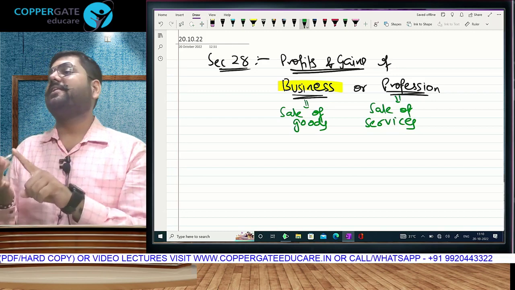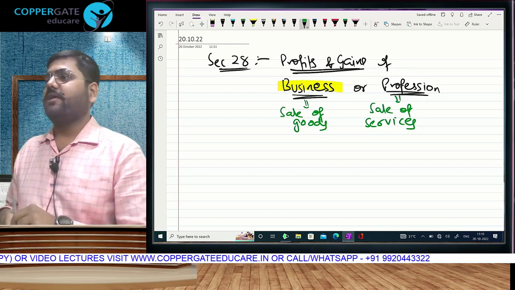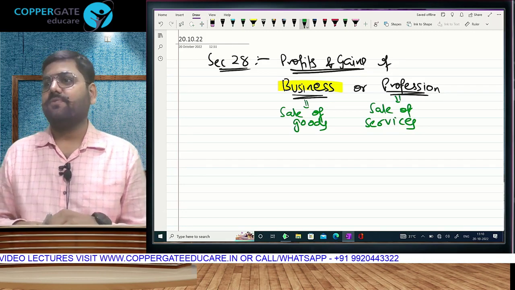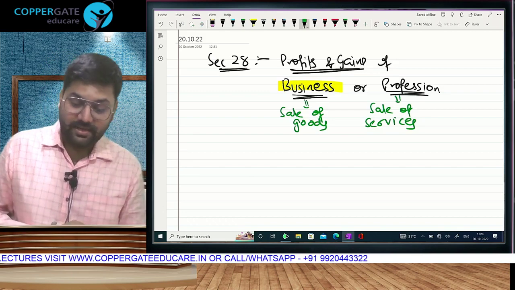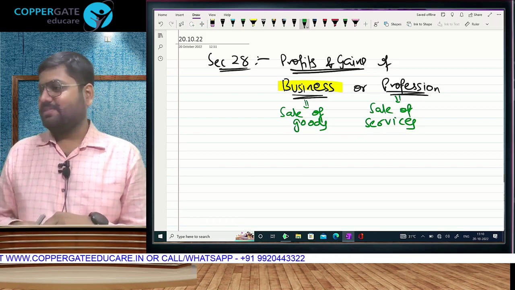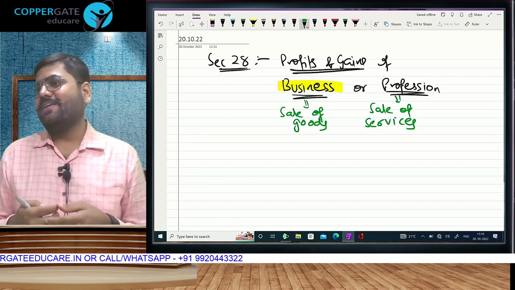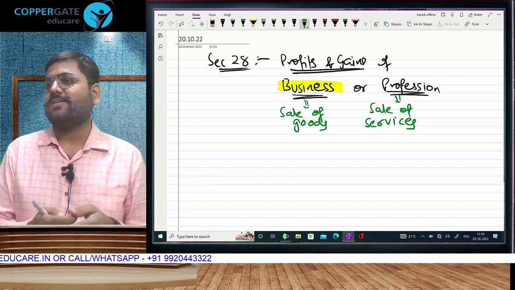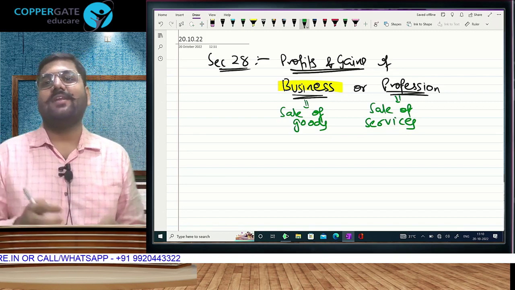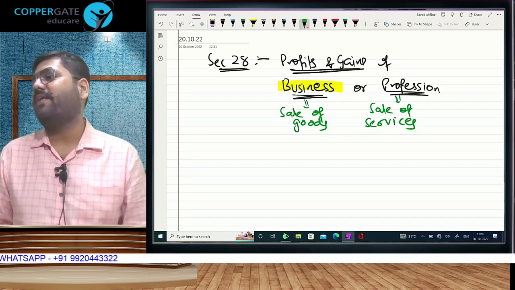Yes, CA, CS, lawyer, doctor, engineer, they are not selling goods. They are selling services. Nowadays sometimes these guys are also acting as sales agents only. They say, take this, take that. CAs are selling insurance company policies and doctors are selling medicine companies' medicines. But their core activity is providing service.